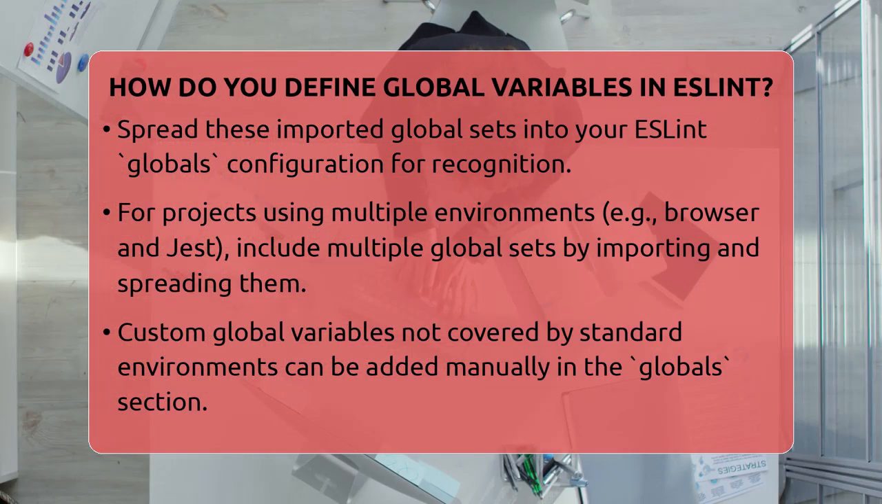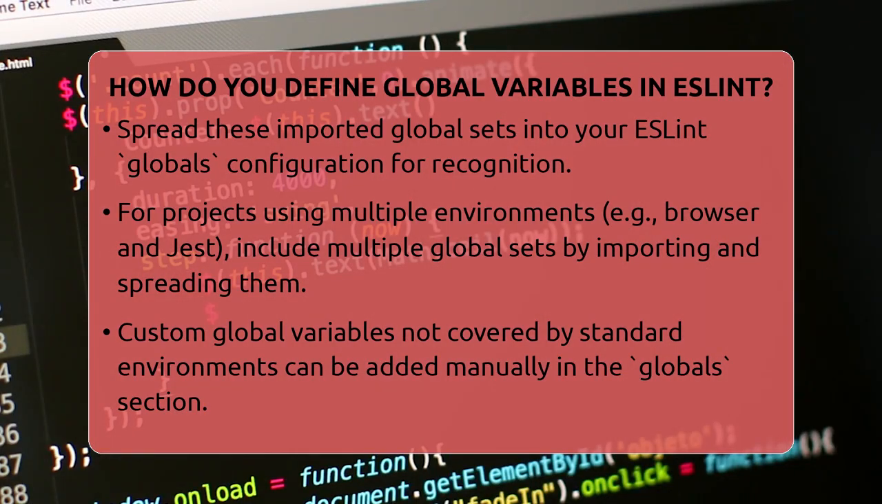If your project uses multiple environments, like browser and testing with Jest, you can include both sets. Just import globals from both and spread them into your globals object. Sometimes, you have custom global variables that aren't part of any standard environment. Maybe your project uses a global called global. You can add it to your ESLint config by defining it in the globals section.